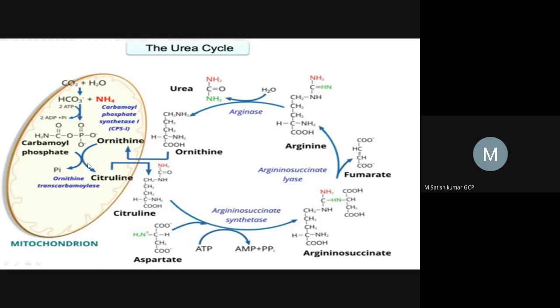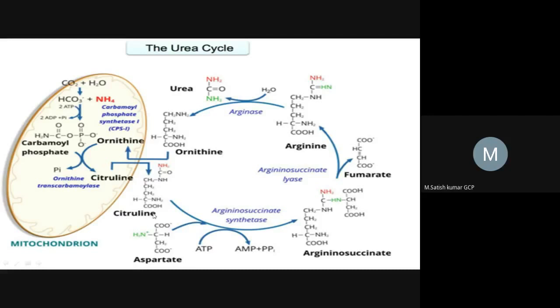So here ornithine and citrulline are both permeable to the mitochondrial membrane. That's why ornithine, which is generated in the cytosol, will easily get inside the mitochondrial matrix. In the same way, citrulline is formed in the mitochondrial matrix, and it is permeable to the membrane, so it can easily come out from the mitochondrial matrix to the cytosol, right? So finally, here we are forming citrulline.